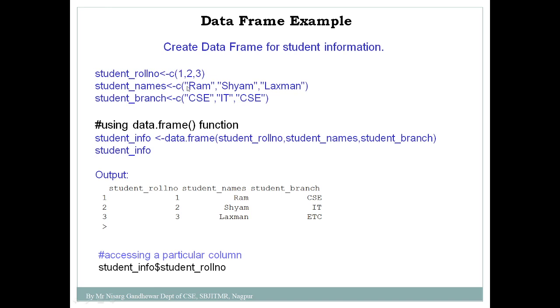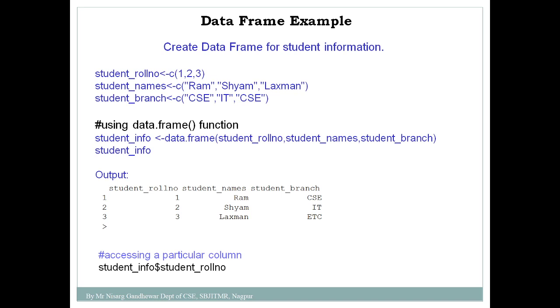Another vector is of type character, or string, where I store names such as Ram, Shyam, Lakshman. Then I create one more vector for branch, again of character type. The first vector is for roll number, the second for name, and the third for branch, because I need to store student information.